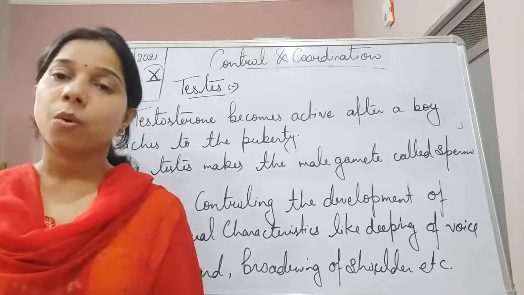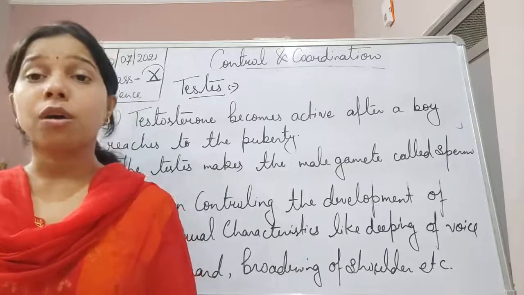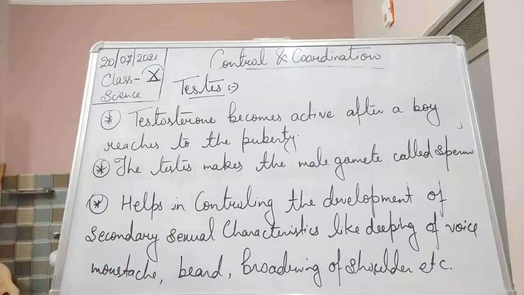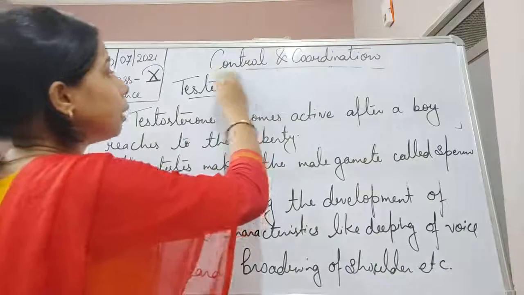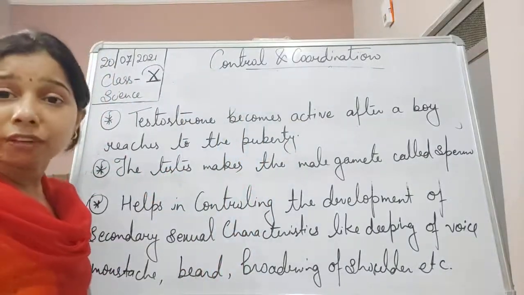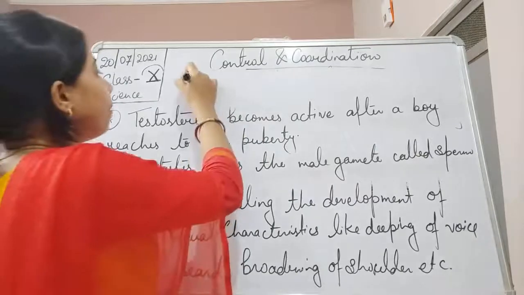Now let us see what happens in the female. What are the different kinds of hormones released in the female? In a female, instead of a testis, which will obviously not be there, the gland present is the ovary.